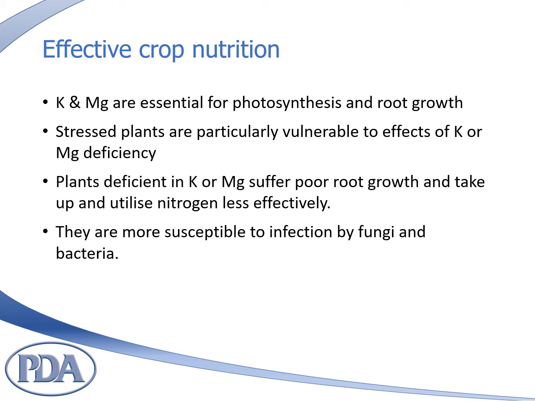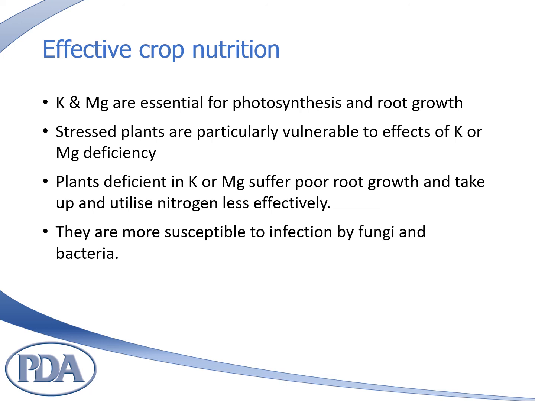Effective crop nutrition. Potassium and magnesium are essential for so many processes within the plant that any deficiency of either nutrient will have a very large number of direct and indirect adverse effects. In particular, both are involved in photosynthesis and root growth. Any inhibition of the first will lead to reduced growth and production of reactive forms of oxygen, and inhibition of root growth will reduce the plant's ability to take up water and nutrients.